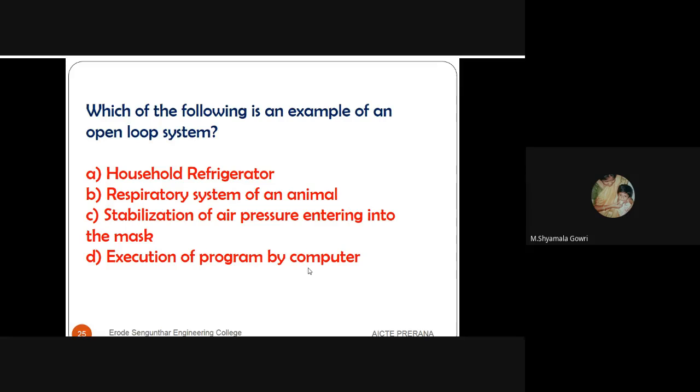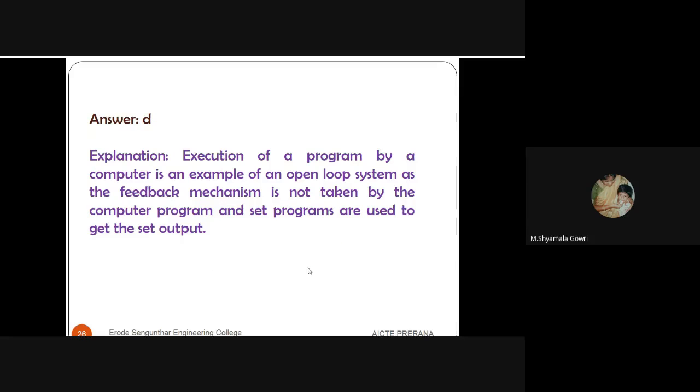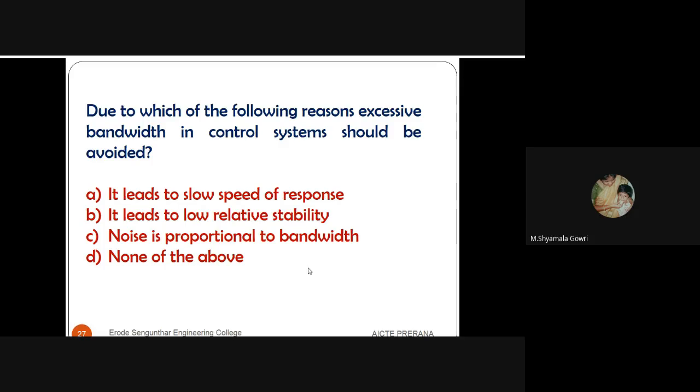And for the respiratory system or stabilization of air pressure, according to the requirement of the system, the respiration and stabilization of air pressure will vary. But in the case of the fourth one, a computer is a machine. The execution of a program by a computer is based on the commands we give as input, and it will perform accordingly. So this is the best example of an open loop control system. The answer is D.